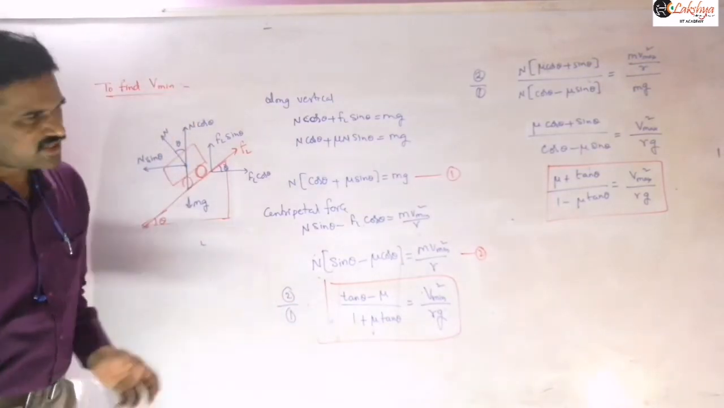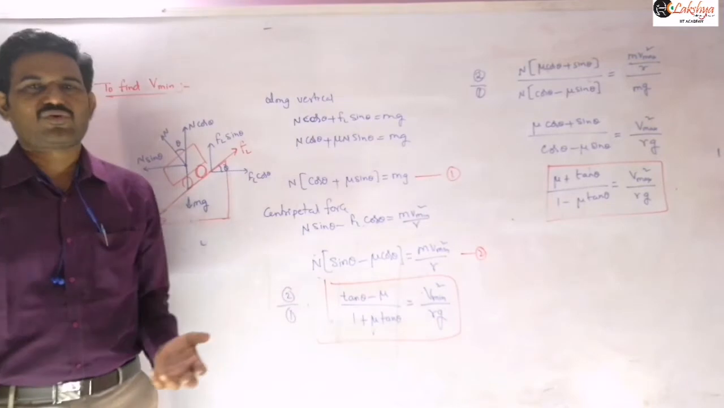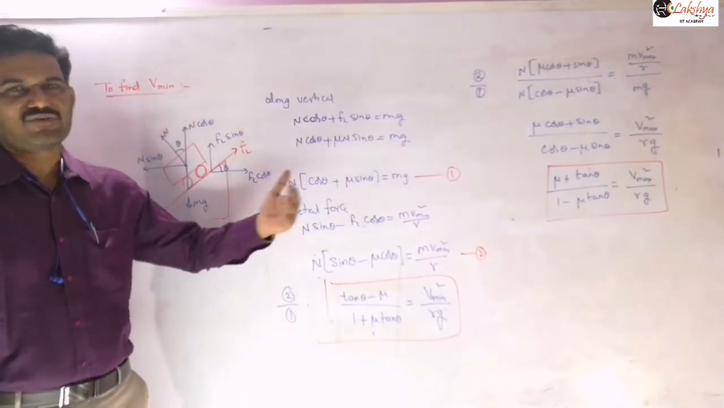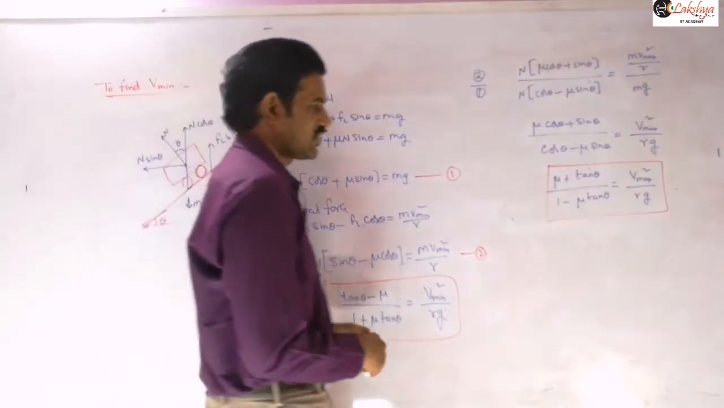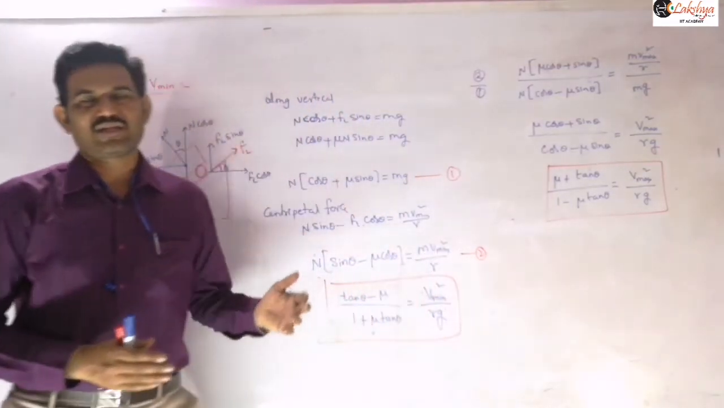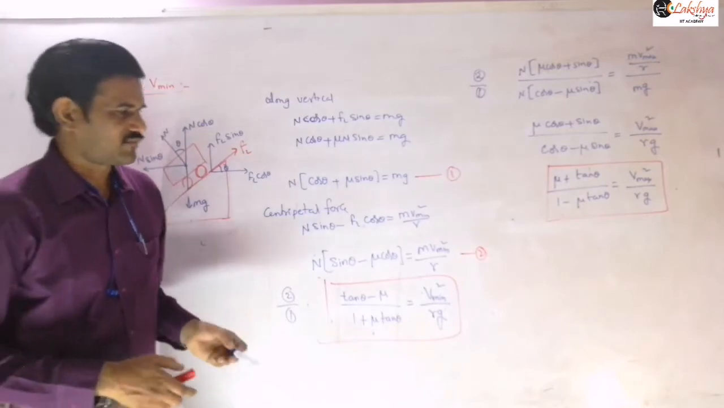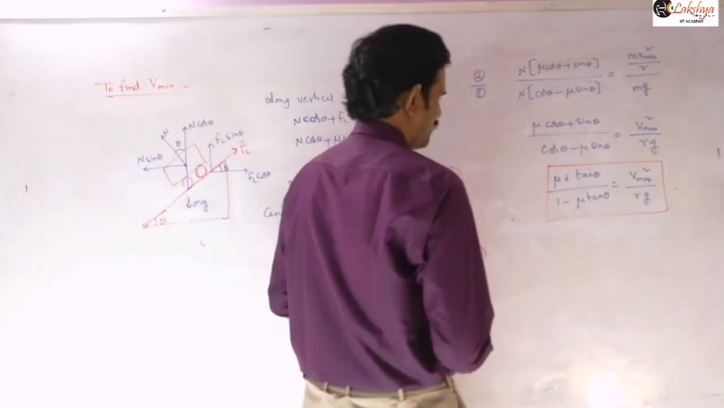So for the safe turning of the vehicle on this curved road with friction, the velocity of the vehicle should lie in between these two values here. So maximum and minimum we can now write there. A certain range of velocities will be there in case of rough roads. Just to mention that.